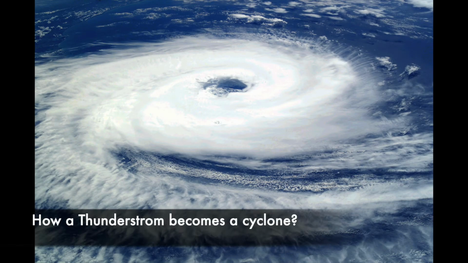If it's a mild thunderstorm, then it's fine. It won't create too much damage. But if the thunderstorm is more violent, then yes, there's a possibility that it will cause more damage, because from thunderstorms we get another natural disaster known as cyclones. So now we'll study how a thunderstorm becomes a cyclone.